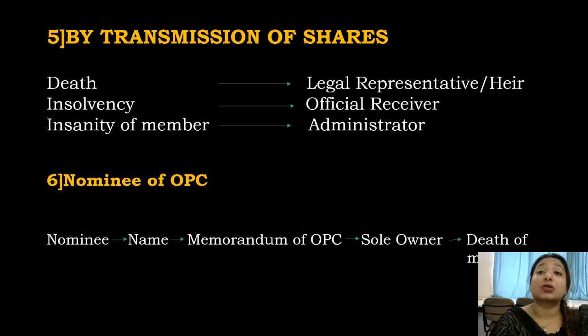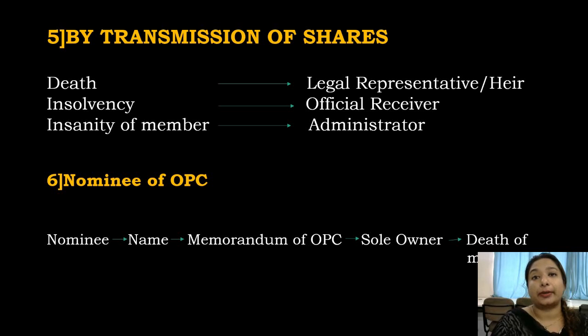The next is nominee of one person company. As we have seen, one person company is run by a single person, right? It is a registered, upgraded form of a sole trading concern, with some of the features of sole trading concern and joint stock company. So one person company has only one member, but